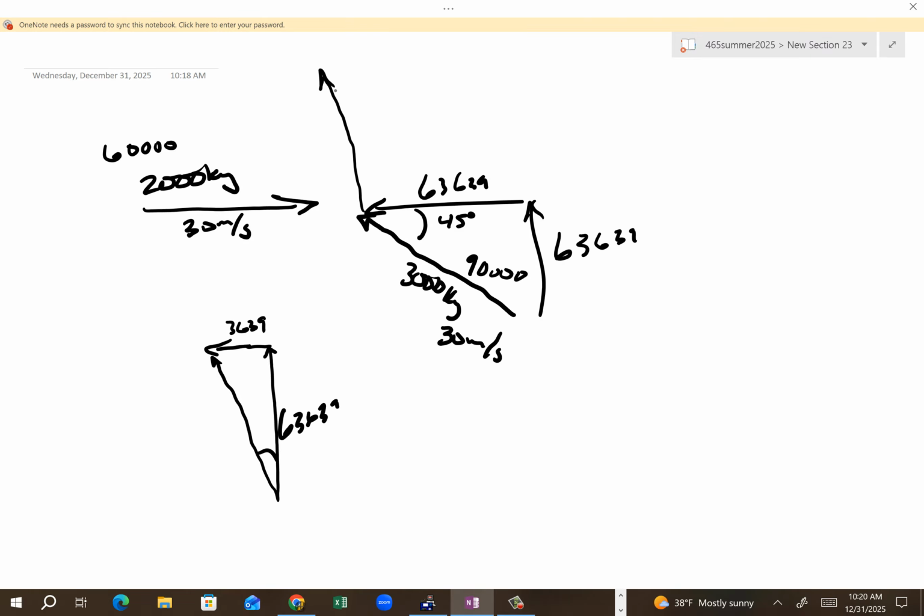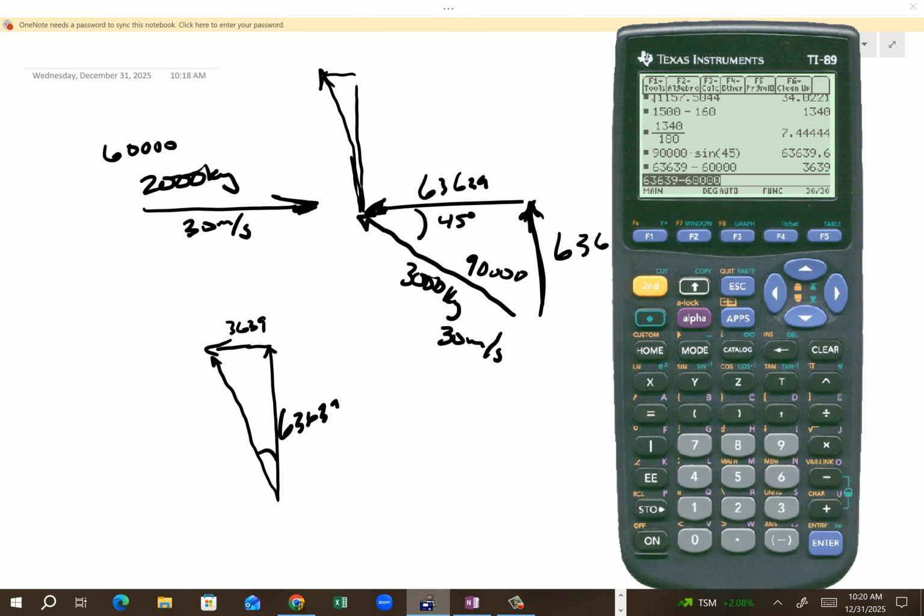Does that make sense? Okay. In essence, this momentum and this momentum cancel out. Not quite, almost. And then this momentum is all in this upwards direction, so there's mostly upwards and a little bit that way. Yes? And so if you do the math, that's 3,639 squared plus 63,639 squared, to the 0.5, is... What? That's cray-cray. 63,743.